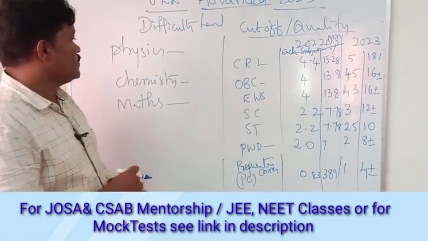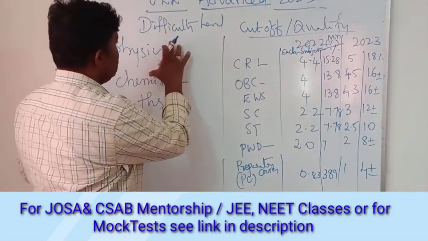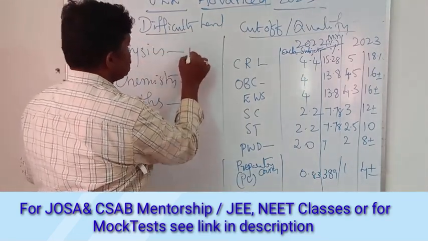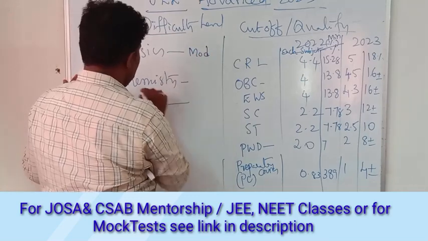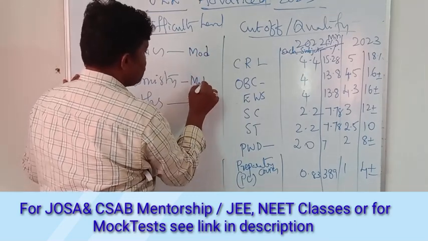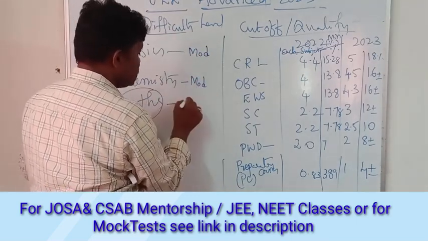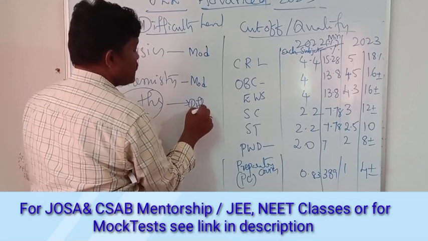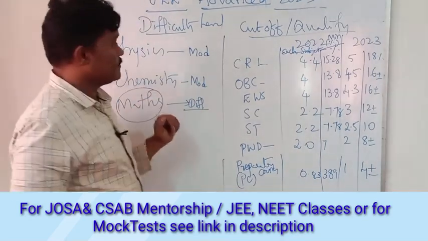Overall, the difficulty level for physics is moderate, chemistry is also moderate, whereas maths is difficult.